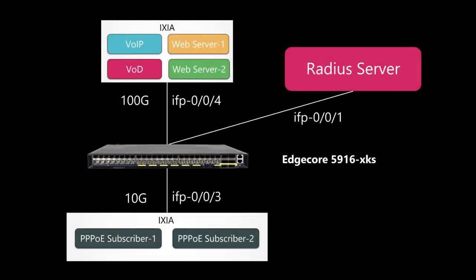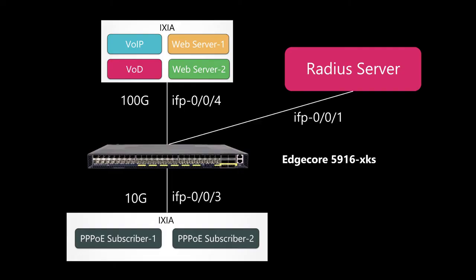Now let's see the topology that is built in our lab for the QoS demo. As you can see, here we have an Edgecore 5916 bare metal switch which has a Broadcom Qumran chipset. For more specification on the device, please visit the Edgecore website. The device comes with 10 gig, 100 gig links.